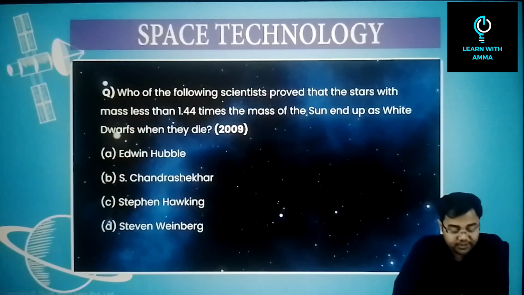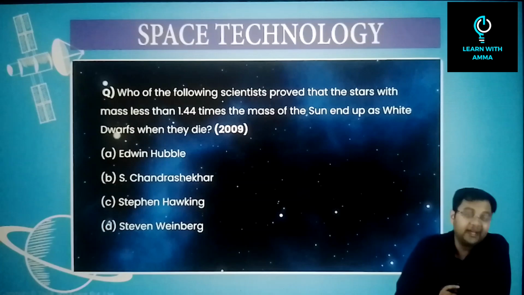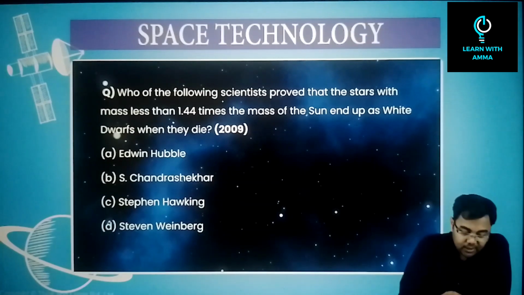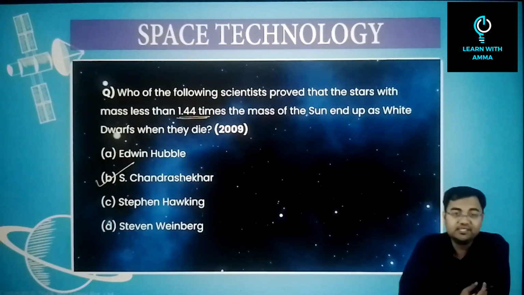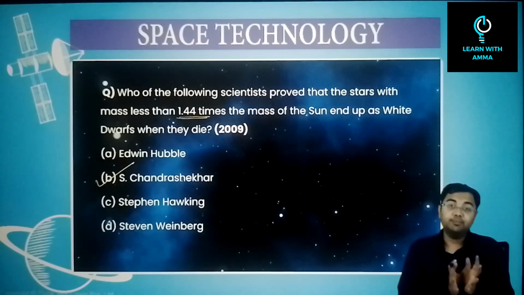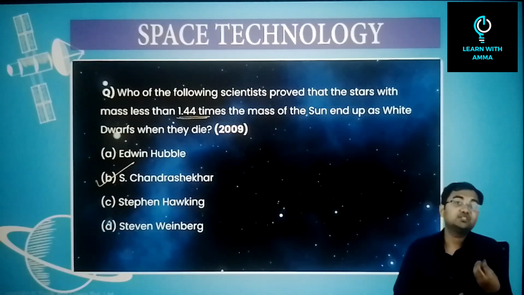Let's look at this particular question. This was asked back in the 2009 question paper. Which of the following scientists proved that stars with mass less than 1.44 times the mass of the sun end up as white dwarf when they die? So this is something that was given by S. Chandrasekhar, and that's why this number was named the Chandrasekhar limit.